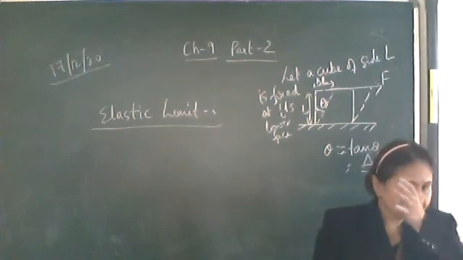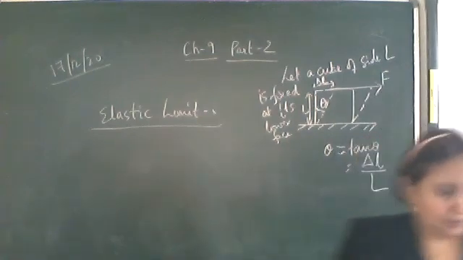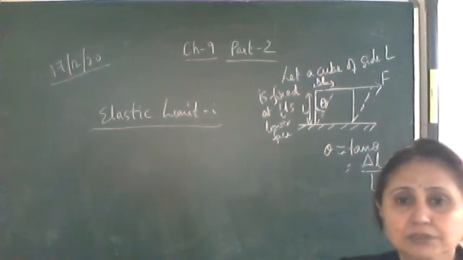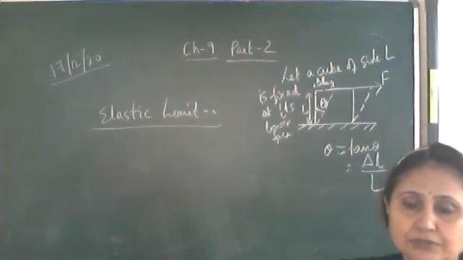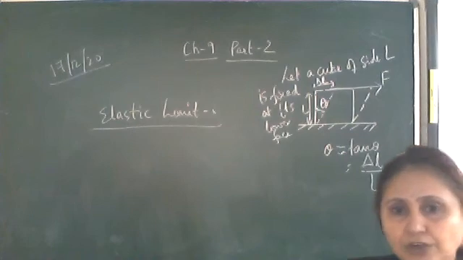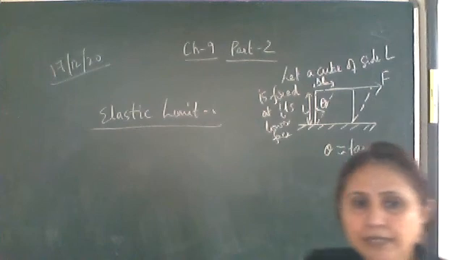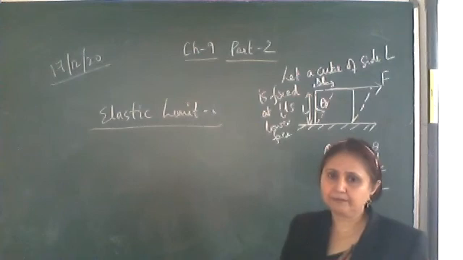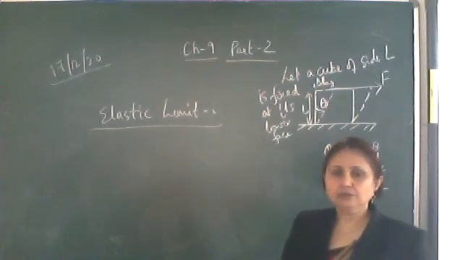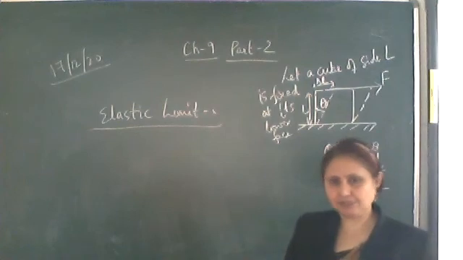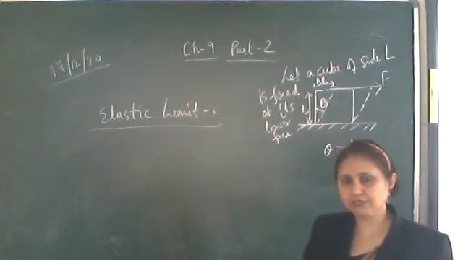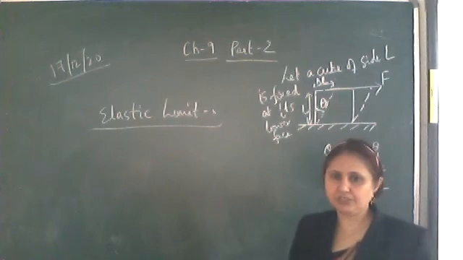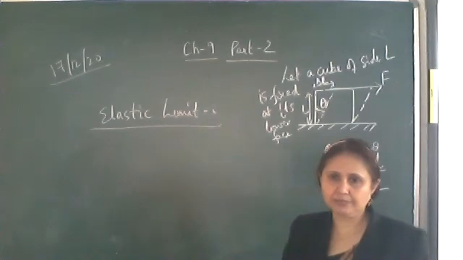So write down: the deforming force beyond which an elastic body loses its property of elasticity is called the elastic limit.